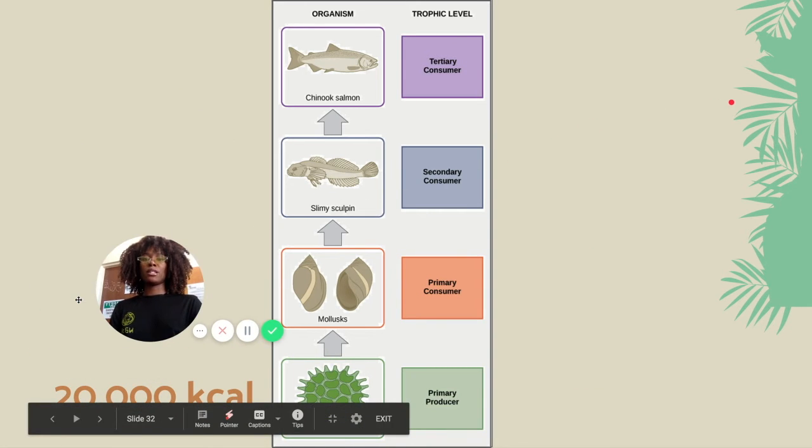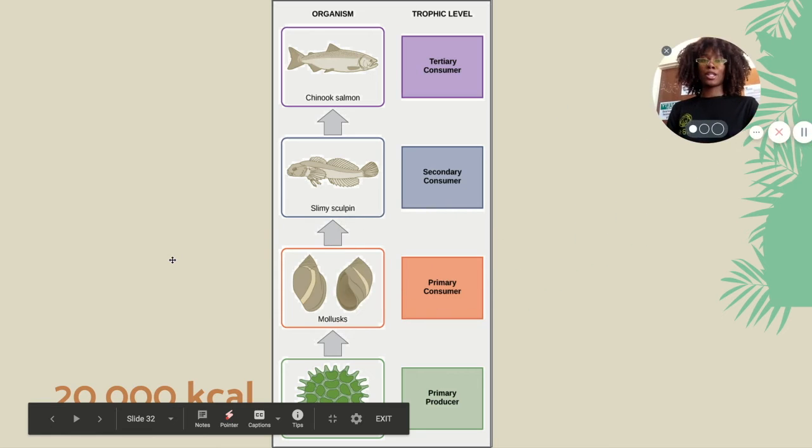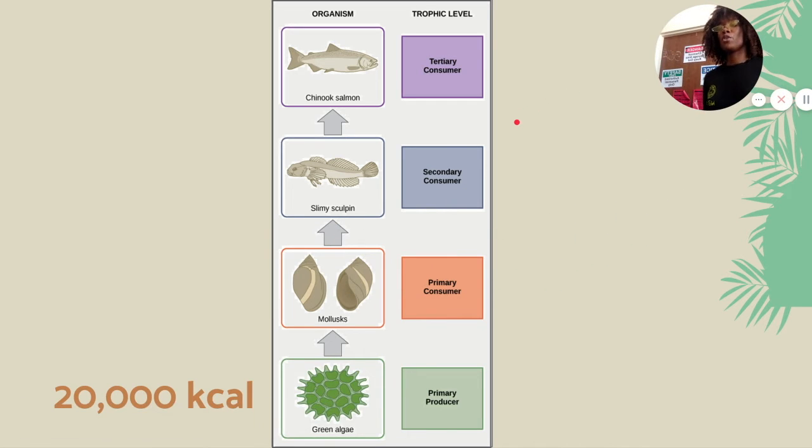Now let's do some calculations and see what that 10% rule actually looks like, because you will be asked to calculate energy at different levels. Luckily, since it's 10%, it's pretty easy calculations, but I just want to walk you through it. Let's say the green algae in this ecosystem has about 20,000 kcal. I just made that up, okay? How much can we expect the primary consumer level to have? How much energy will they get?